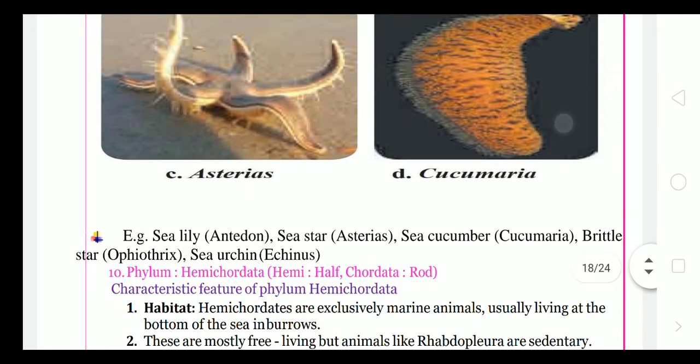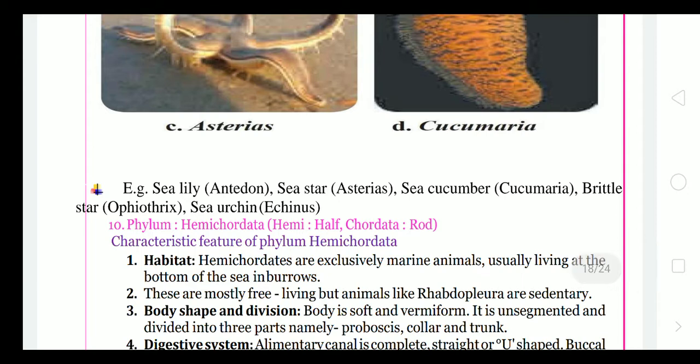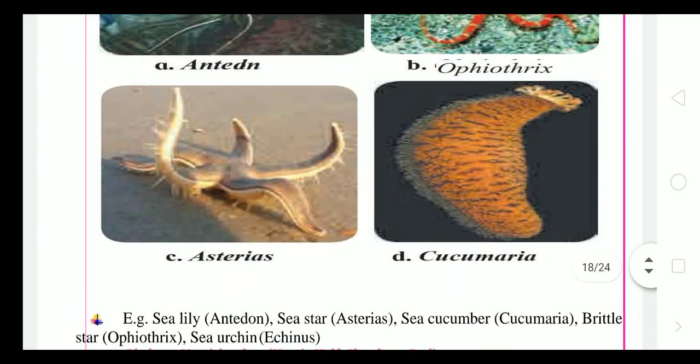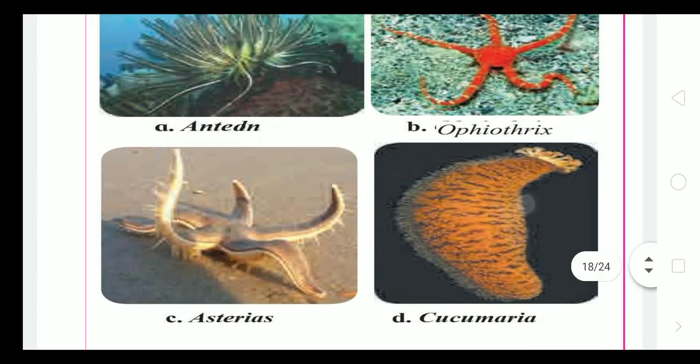These are the examples. For example, sea lily, Antedon; sea star, Asterias; sea cucumber, Cucumaria; brittle star, that is Ophiothrix; and sea urchin, Echinus.